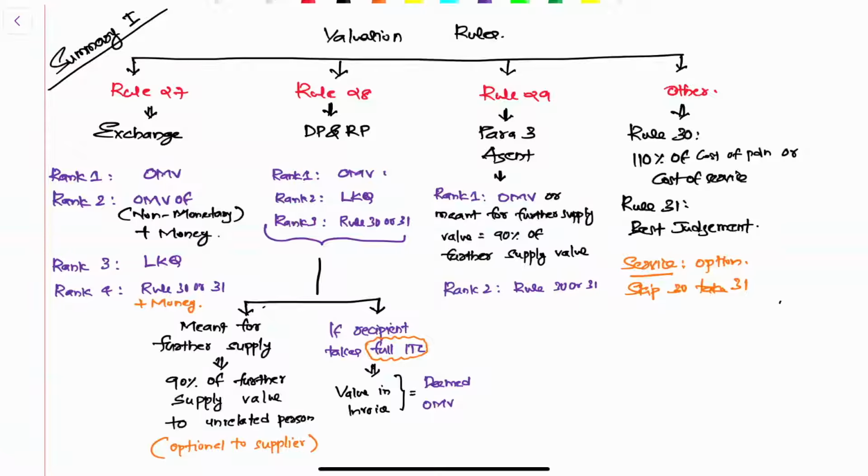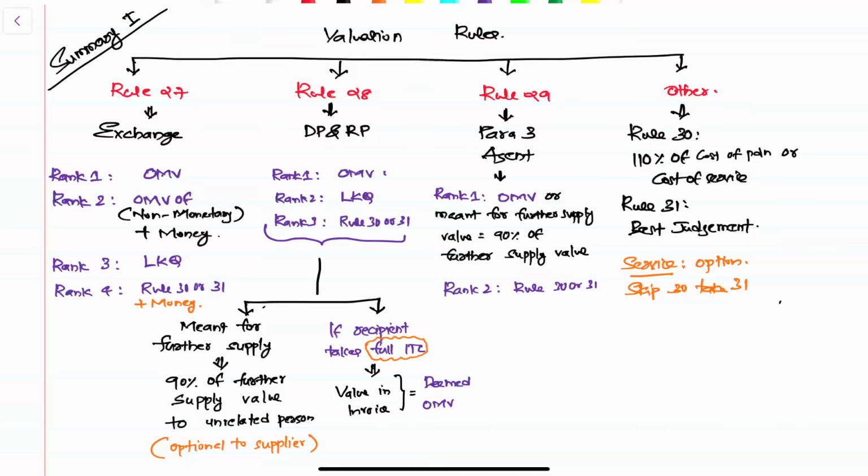Rank 2, open market value of non-monetary consideration plus value in money. Rank number 3, like, kind, and quality. LKQ is another method in which you will value. You will look at a similar product and then look at the value. If that's also not possible, look at rule 30, 31 value. For the non-monetary consideration, add consideration in terms of money there.